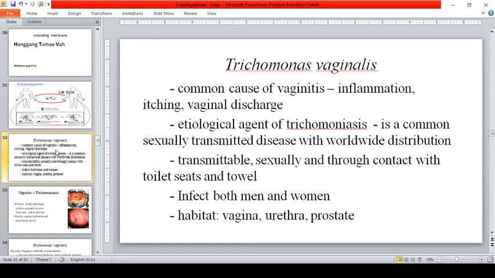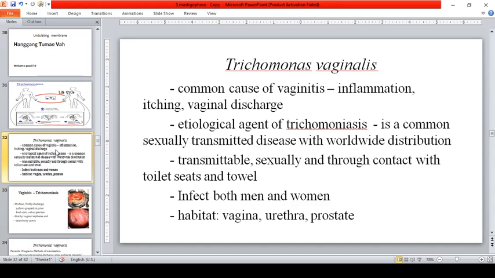Okay? And do not just sit on a toilet if that is a public toilet. Because Trichomonas vaginalis can be transferred to you. Even if you did not have sex, you can still get infected with Trichomonas vaginalis. Take note, guys, the most common method of Trichomonas transmission is through sexual activity.